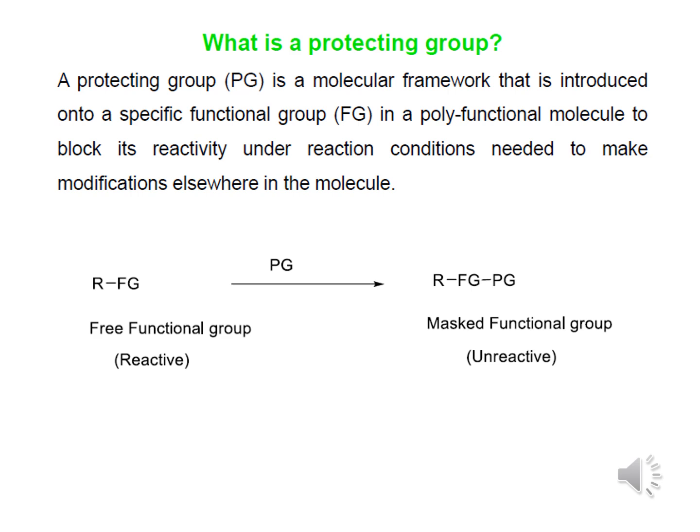So if the molecule has several functional groups, we have to use a particular reagent that can block one particular functional group, so the other functional groups can take part in the reaction. That will be one example. Here R-FG is the functional group, which is free, and now we add the protecting group. Now R-FG-PG, the protecting group masks the functional group, making it unreactive.